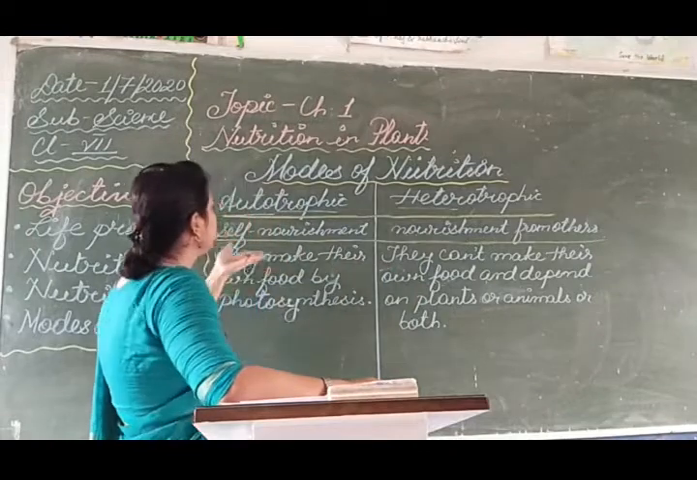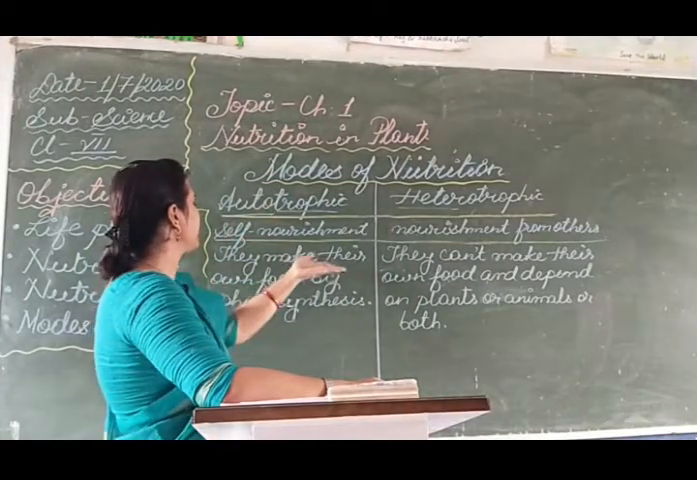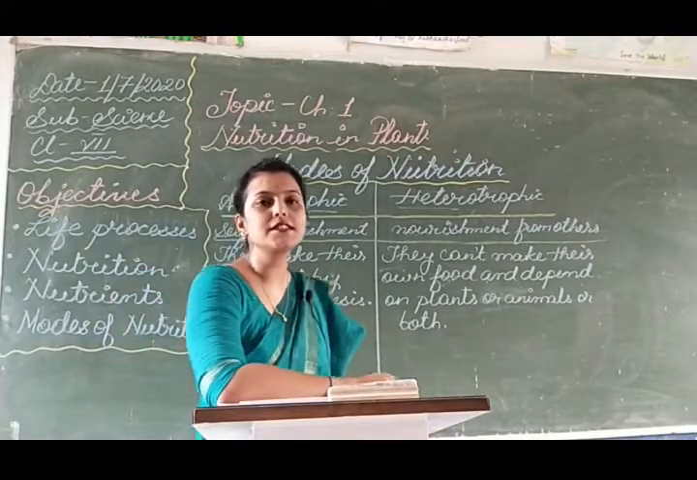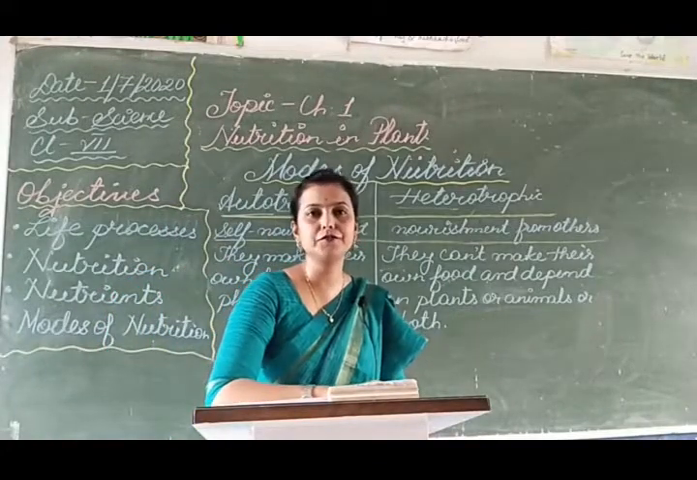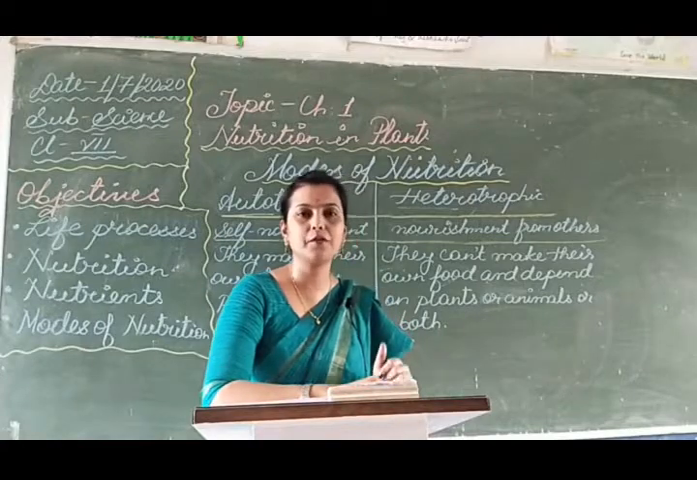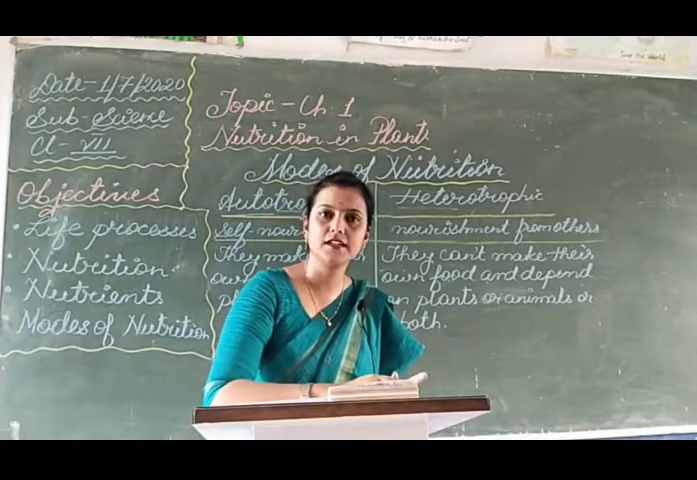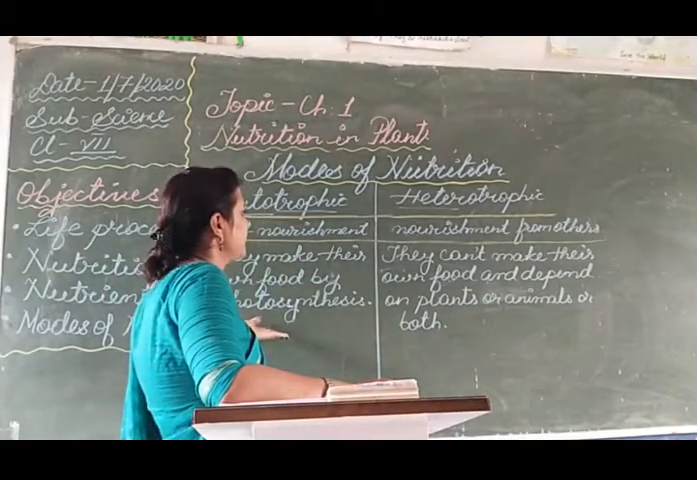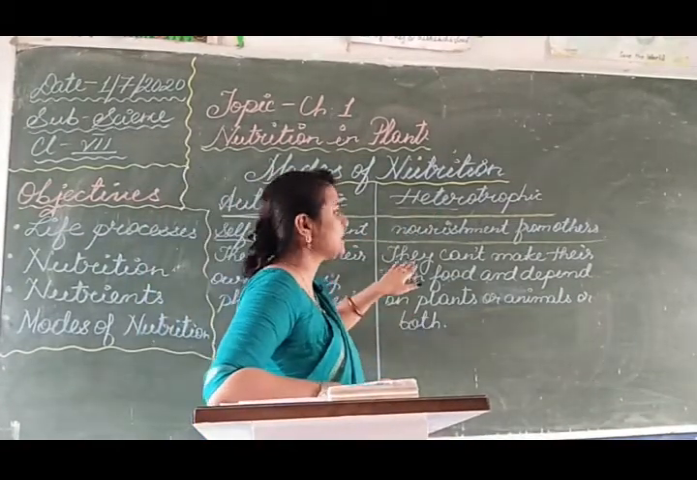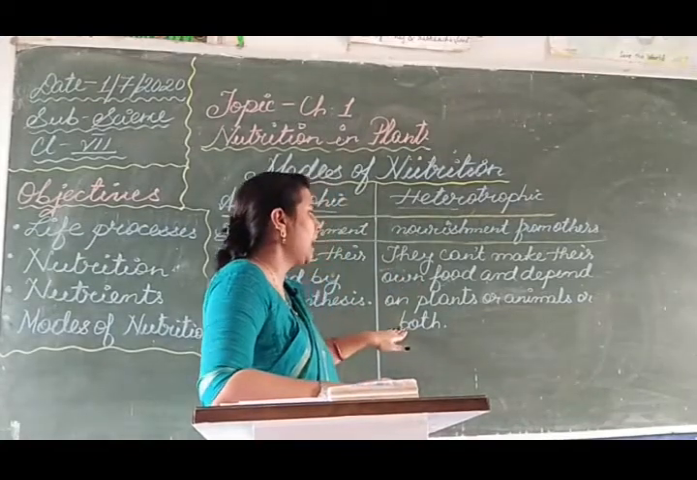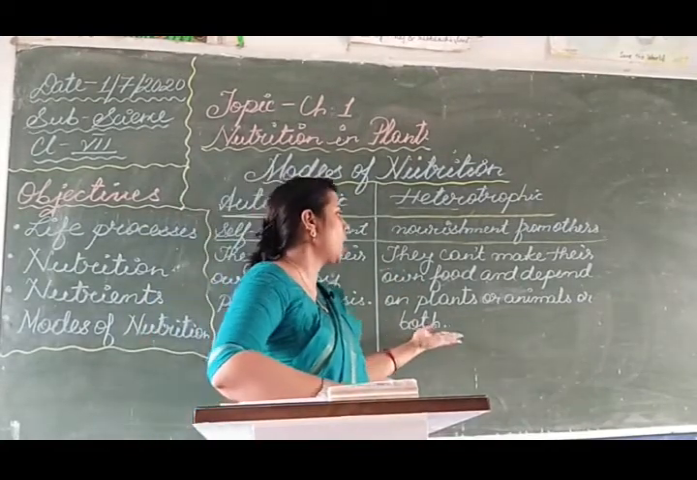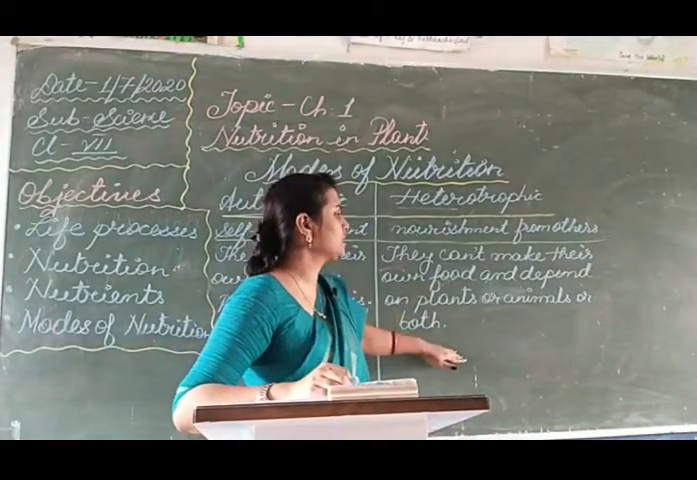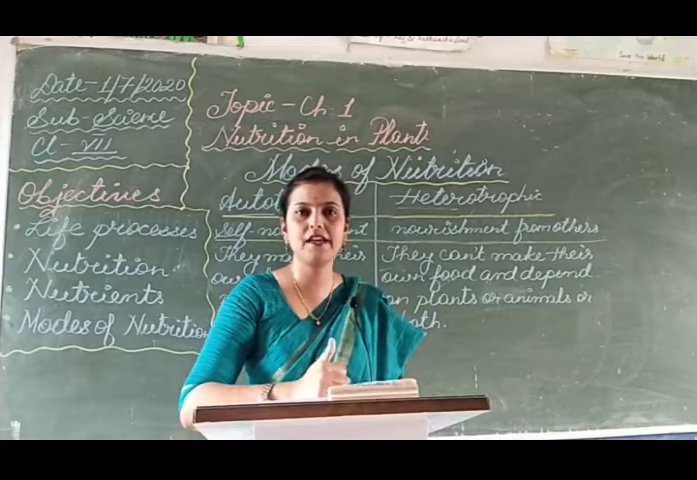So here you see autotrophs, they can make their own food by photosynthesis. What is photosynthesis? Photosynthesis is the process of making food by the plants with the help of water, sunlight and chlorophyll. Okay? So this is how the autotrophic is. Now the heterotrophic cannot make their own food and they depend on plants or animals or both. So they depend on these things for their nourishment or for making food.